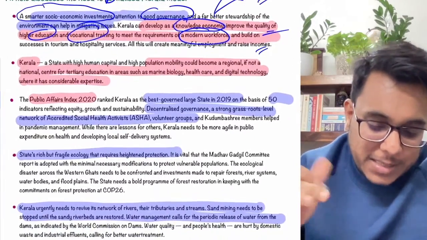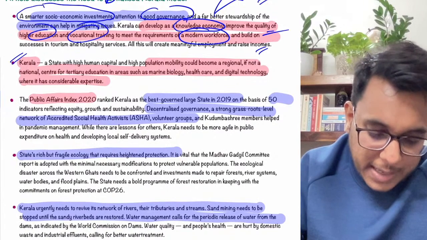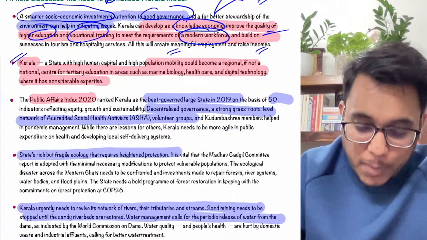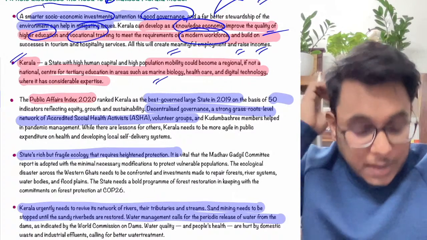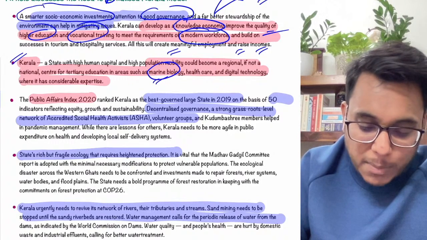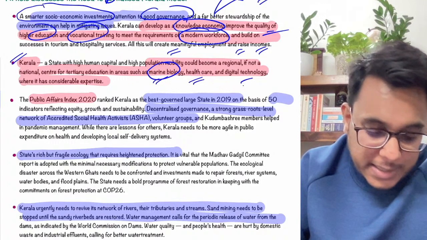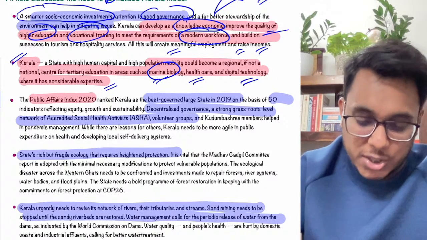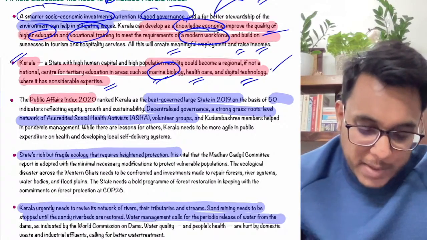So modern workforce is something which we need to work upon, and socio-economic investment on education, etc., is needed. Next guys, it has been provided that when we talk about Kerala, it is a state with high human capital, and high population mobility is there in Kerala. Fine, there are specific low hanging fruits for Kerala, that is marine biology, healthcare, and digital technology. There they have expertise, it could be leveraged. For entire India, in fact, it should be leveraged.